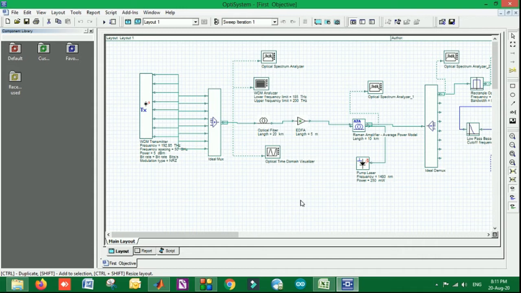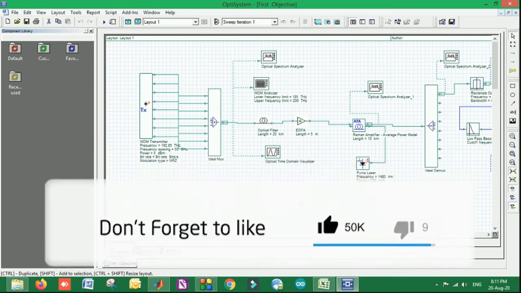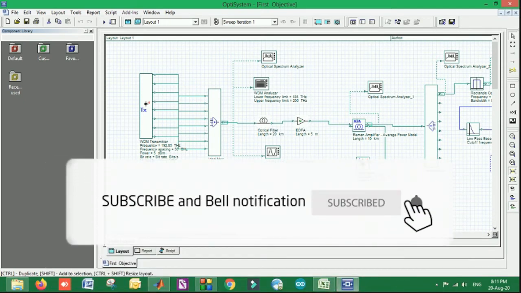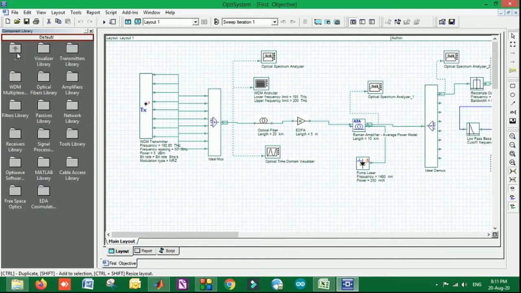Maybe you people get bored of using coding for wireless communication and many other domains. For those people, optical communication is one of the interesting topics where you can implement new models and new technologies without doing the coding. We need not use the coding. You can design by using its library. There are a number of options along with it. You can see all technologies for the WDM transmitter libraries, and a number of libraries are available in the system.